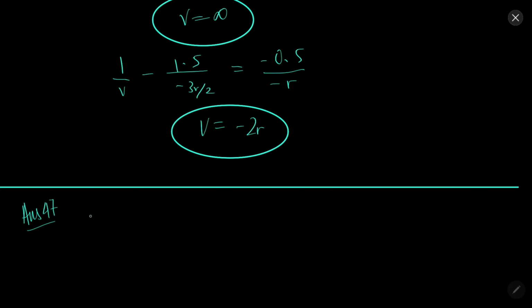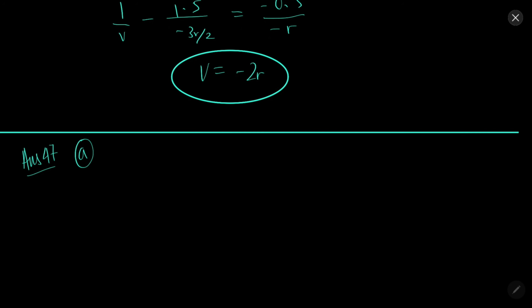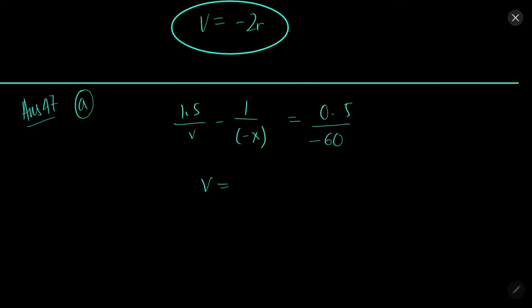Solution 47, part A. So what we will have is 1.5 by v minus 1 by minus x, let the distance be x, equal to 0.5 over minus 60. So v will come out to be minus 180x over 120 plus x.